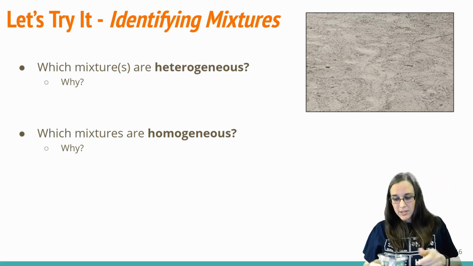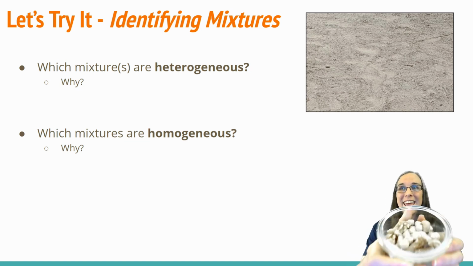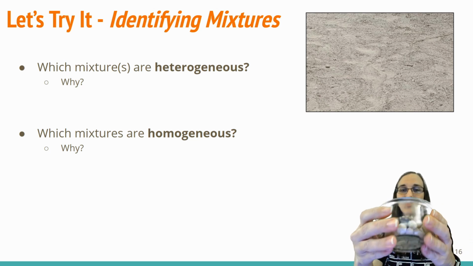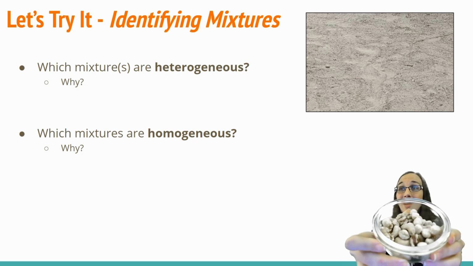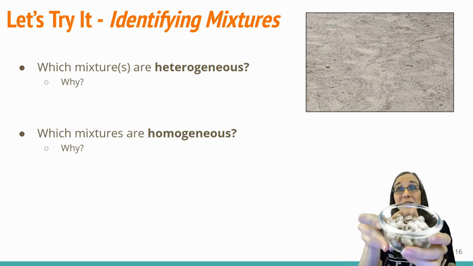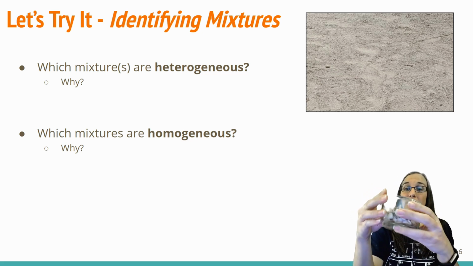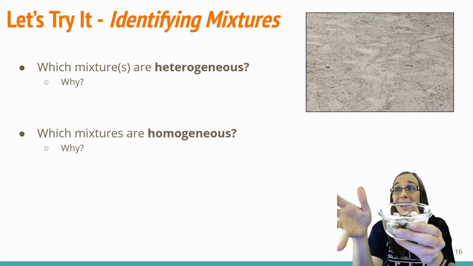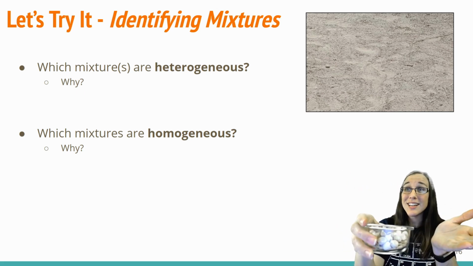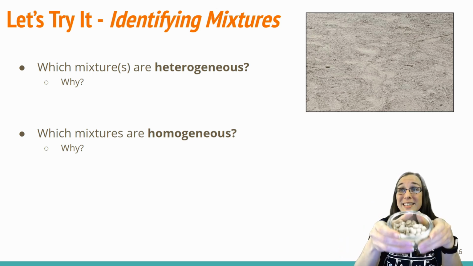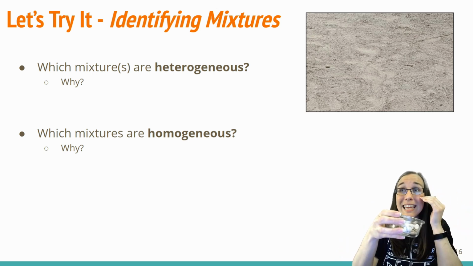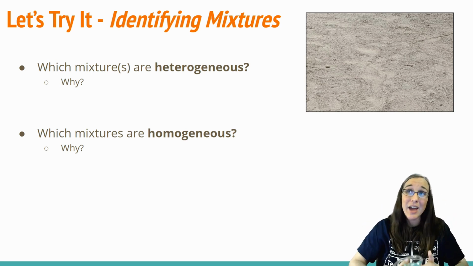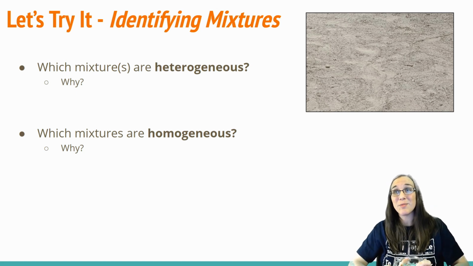However, if we were going to look at what my husband packs for lunch every day, and that would be like all of these little nuts in here. So we've got hazelnuts, walnuts, cashews at the bottom floating around in there. We've got a mixture where you can physically see the difference in what's in there. They're all nuts. They're different substances. I could pick them out and have a pure substance of each, a pure substance of hazelnuts, pure substance of cashews. And since we can separate these all out, and since we can see that there's a difference between them within the mixture, we would call this a heterogeneous mixture, similar to the sand that we talked about earlier.